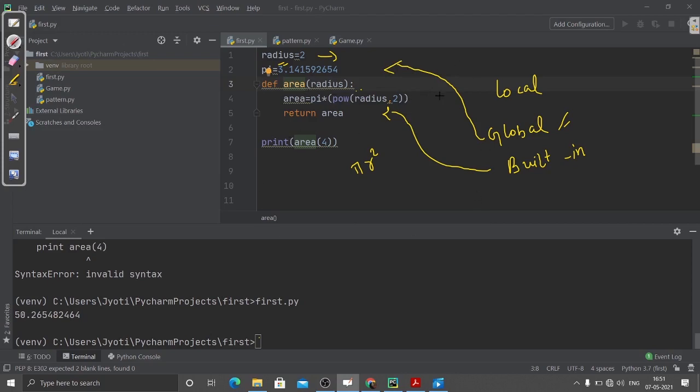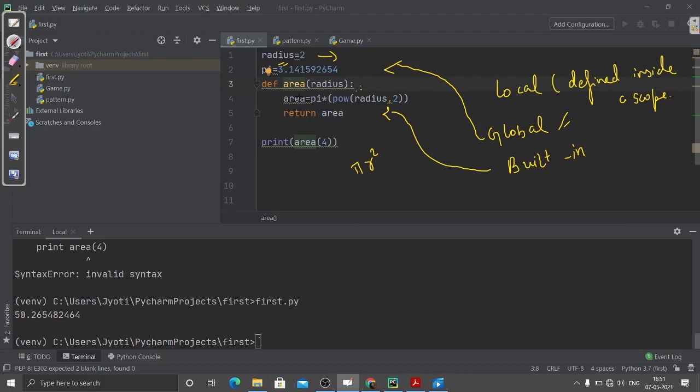And then we come to local variables. It means that these variables are defined inside a scope. Now what is a scope? Here you can see this function starts, and then the indentation, the space, actually defines the scope.